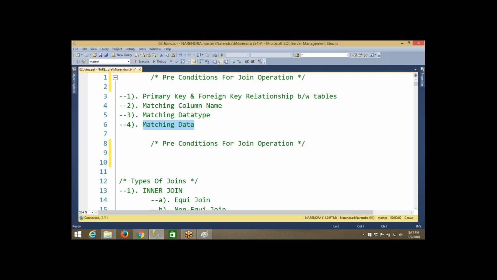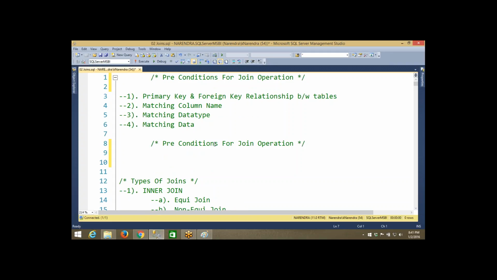You will see that practically. If I tell you theoretically, it won't be clear, so you will understand in the future classes. I will give you one example with respect to the fourth scenario. Now, let us come to the point.